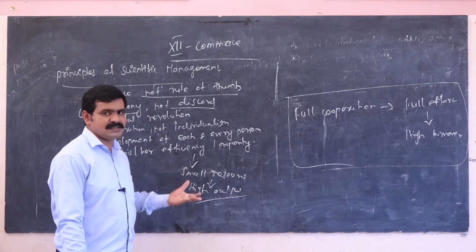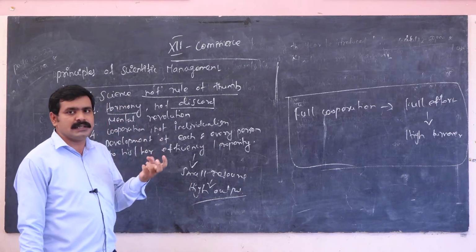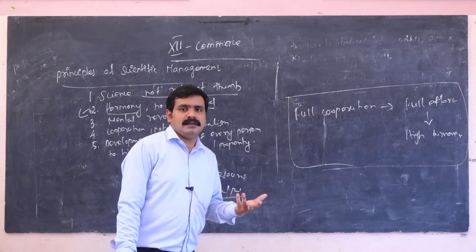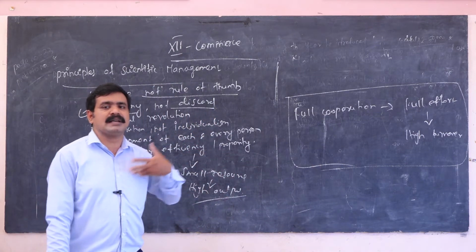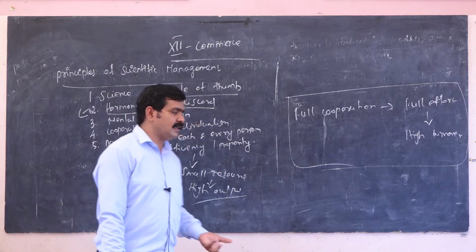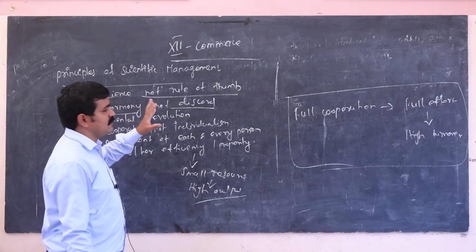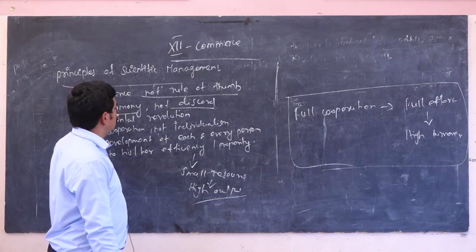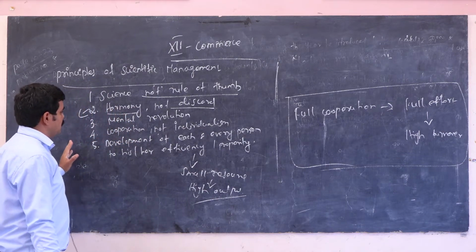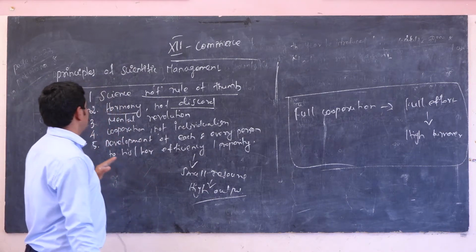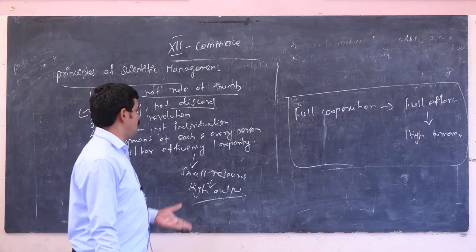A lot of efficiencies, a lot of talents. They have to expose their talents, their ideas, their capabilities and their efficiency in the organization. It is a very important thing in the principles of scientific management. So: science, not rule of thumb; harmony, not disorder; mental revolution; cooperation, not individualism; development of each and every person to his or her great efficiency and prosperity.